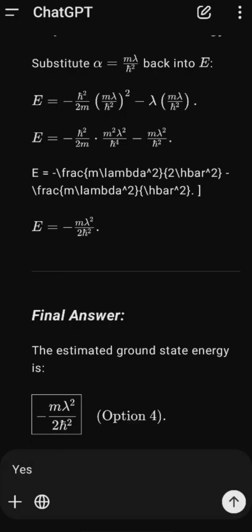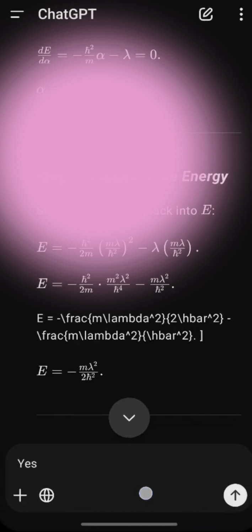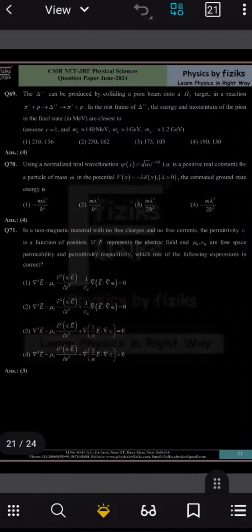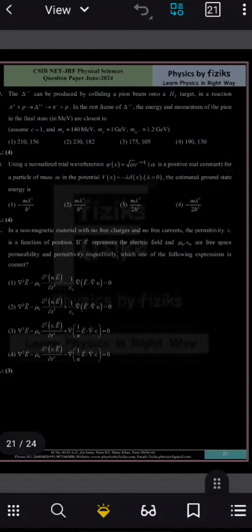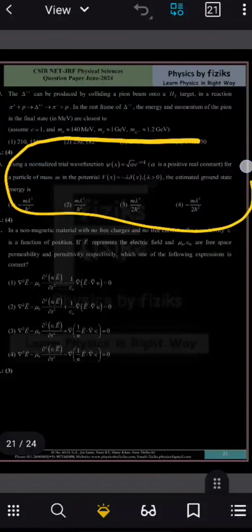Okay, for that you have to learn a little bit of fundamentals and you are ready to go. You can solve any problem. As you can see, the problem is actually taken from a research program. It is CSIR NET. And look, this problem section, what I'm showing right now, is from the advanced problem section.